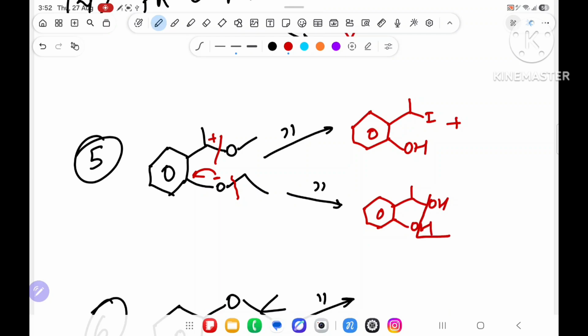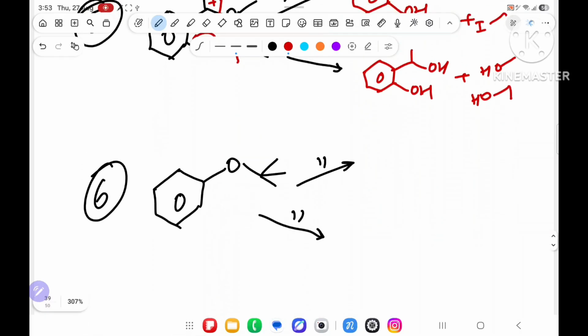After that, you will remove water, no problem, and a ketone you will form, but the ketone is not forming over here. Plus outside, this will give what? You are breaking from here, OH, and this will give what? Ringa, chinga, I on the bottom side. Here OH, here OH. Understanding the point?